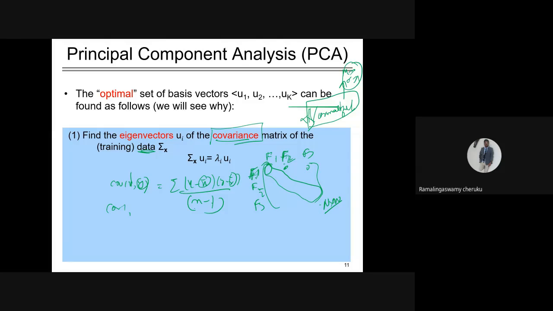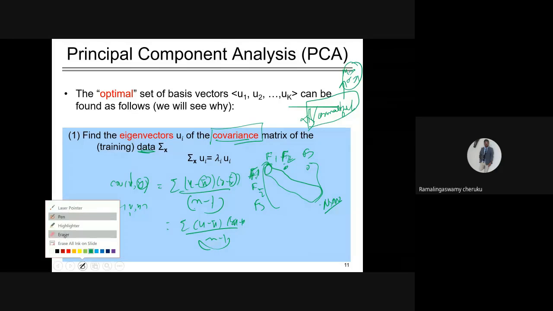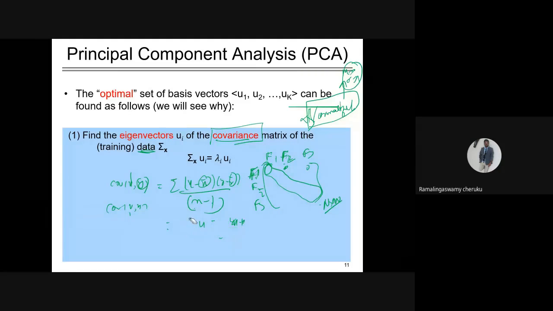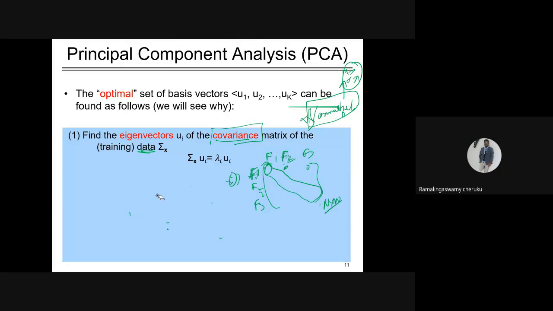Suppose the covariance of x comma x: it is the summation of (x minus x bar) and (x minus x bar), divided by n minus 1. This way you can use this formula to find out the covariance between two features.